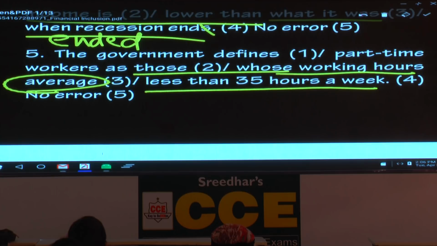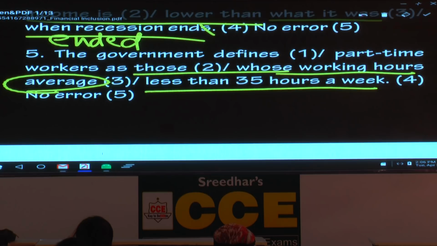Average. Now tell me which part of speech is it? In this context, it is a verb. Please make a note. That is the reason why I have read out the previous unit and the next unit. Generally, you take it for granted. When you see the word average, you think it is a noun. But here, those whose working hours, you are supposed to use a verb.